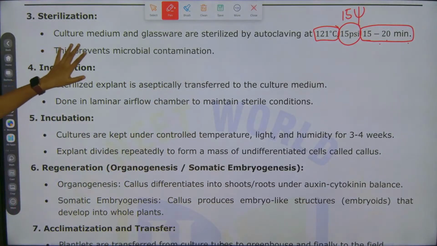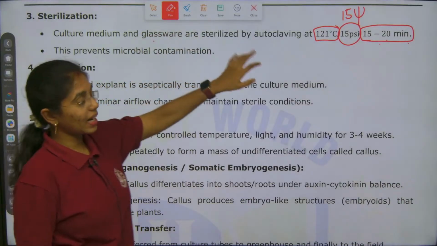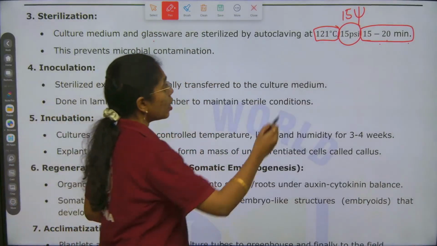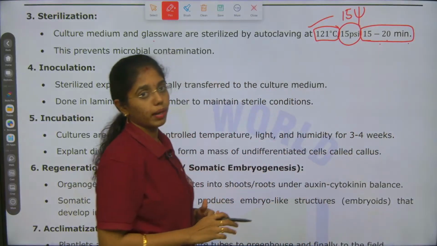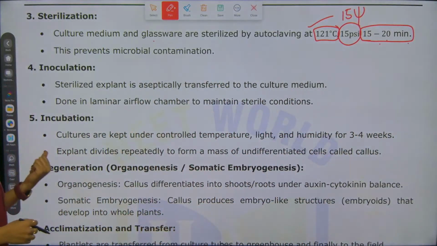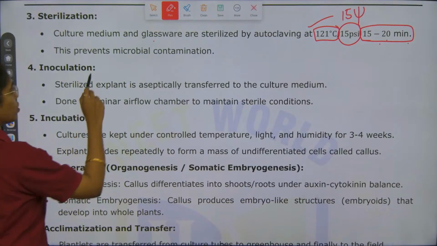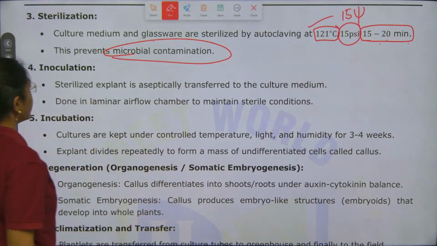Culture medium and glassware both are sterilized by autoclaving at 121 degrees Celsius, 15 psi pressure for 15 to 20 minutes. This will prevent microbial contamination.